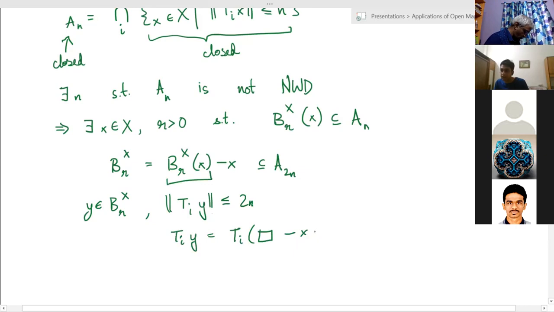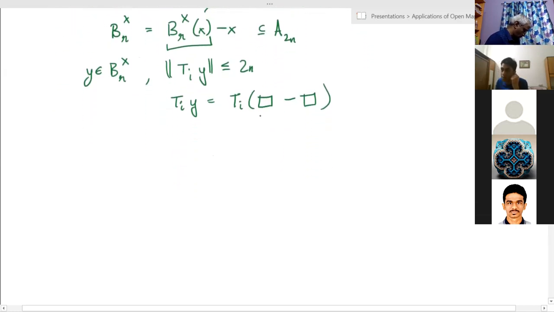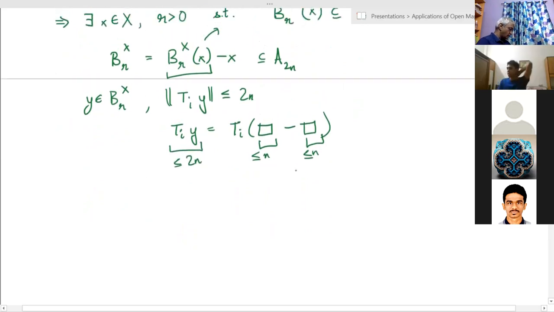So therefore we get that Ti y is just Ti applied to something in this ball minus something else in this ball. And the property of this ball, by definition, is that the image of this ball under any Ti has norm less than n. So this has norm less than n, this has norm less than n, and therefore this has norm less than 2n by the triangle inequality.